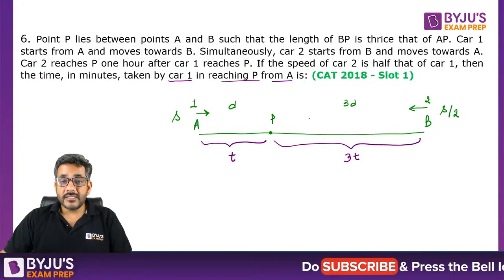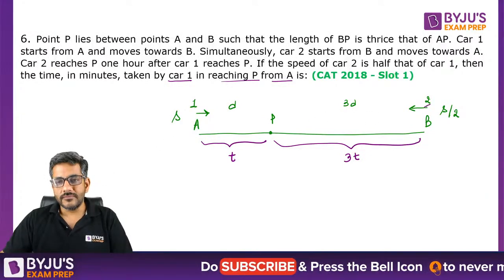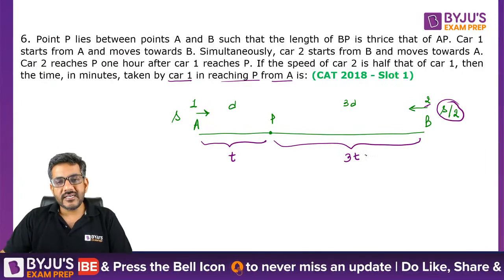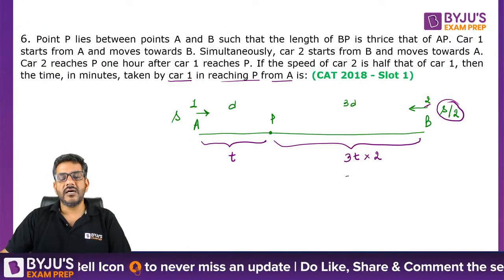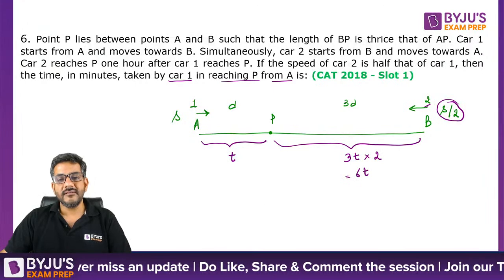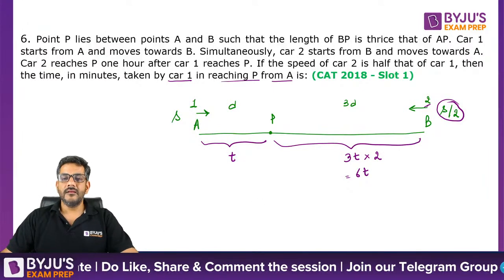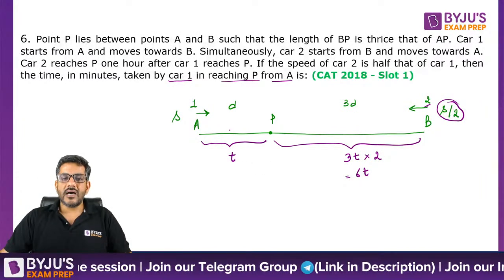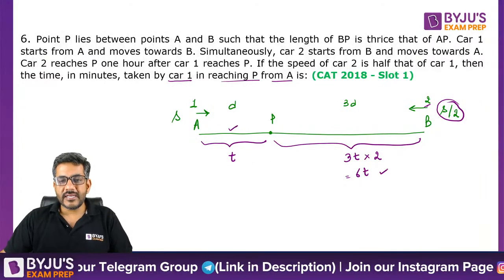But this 3D is to be traveled by car 2. And car 2 has a speed half of car 1. So can I say time taken by car 2 would be actually double of it, that is equal to 6T? Is that right? Car 2 का time जो होगा, that will be equal to 6T. So car 1 takes T time to reach P, car 2 takes 6T time to reach P.